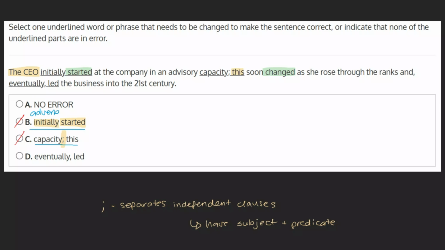And D, and eventually led the business. The commas around the word eventually are optional. It's equally grammatically correct to have them there or not. If you'd like to add emphasis to the timing of the sentence, you can add them. Otherwise, they're not necessary. As this sentence would be correct with or without these commas, we can see that there's no error here, and we can mark this choice off and mark choice A, no error, as our final answer.